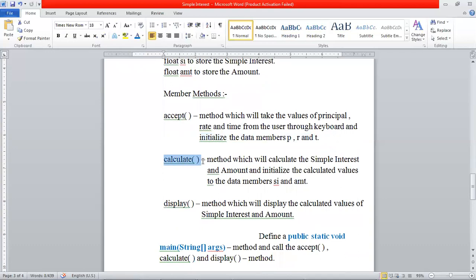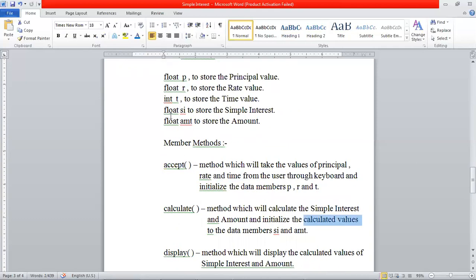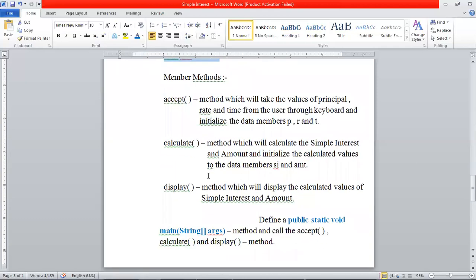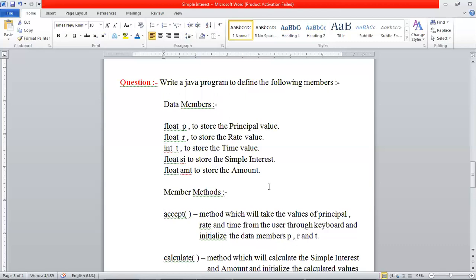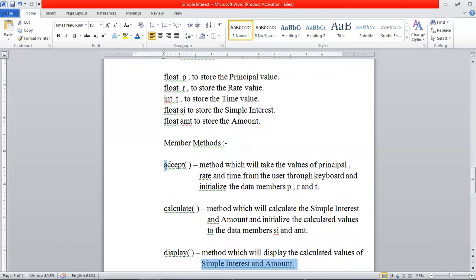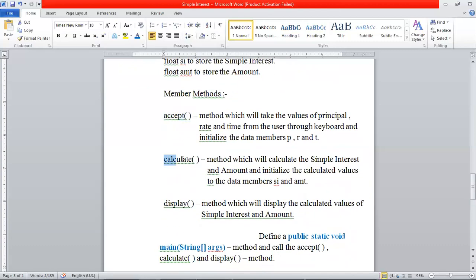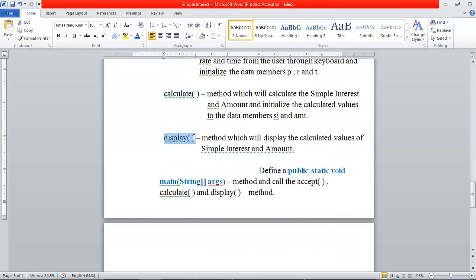And then the calculate method will calculate the simple interest and amount and initialize the calculated values to the data members, SI and amount. Then the display method will display the calculated values of simple interest and amount. So in this program, the task is the same. We have to calculate the simple interest and amount and display the result. But for accepting, there is a separate method, accept. For calculating, there is a separate method, calculate. For displaying, there is a separate method, display.